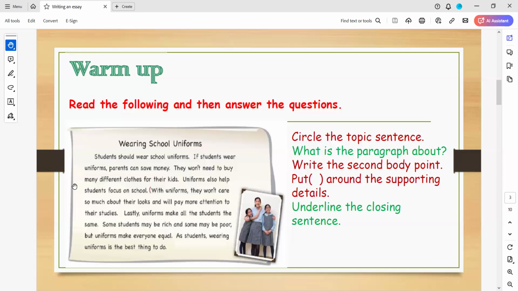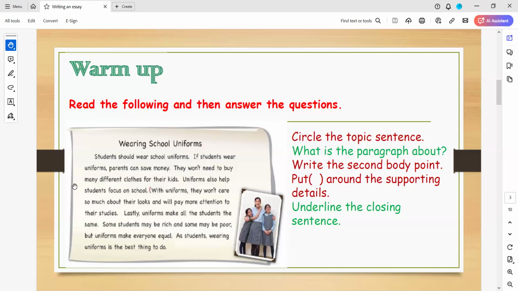difference between them. So the key difference between the thesis and topic sentence is that a thesis sentence contains the main idea of the paper or an essay. Okay, so the thesis sentence talks about the essay itself as a whole, whereas a topic sentence contains the main idea of a paragraph.